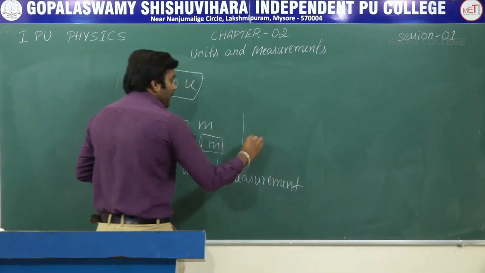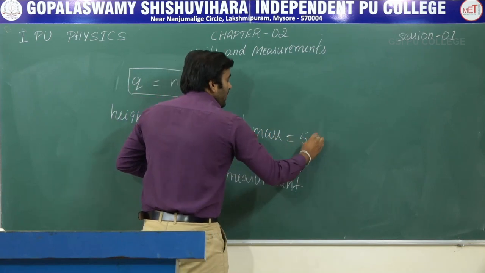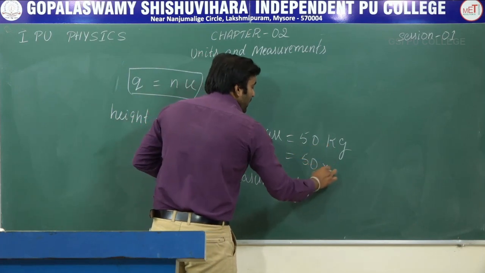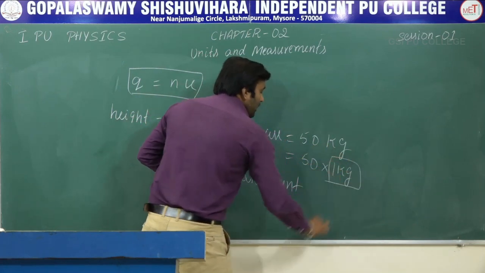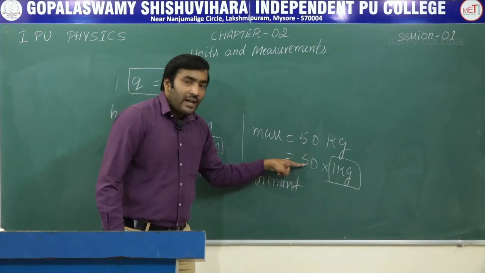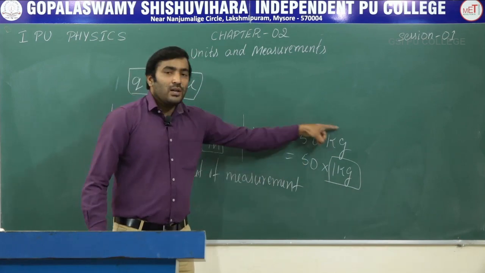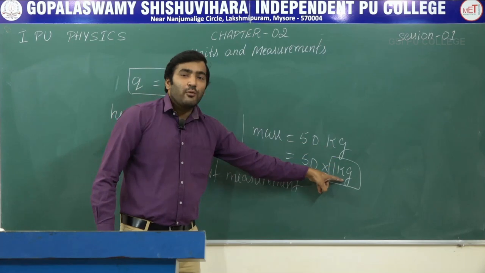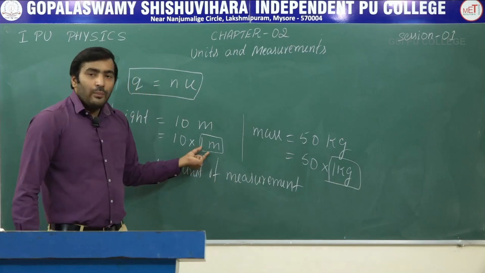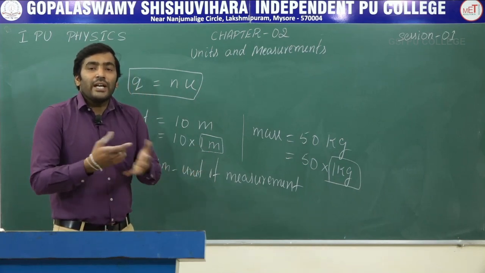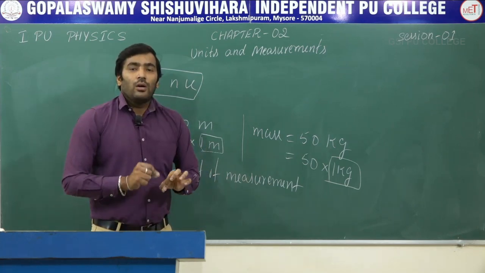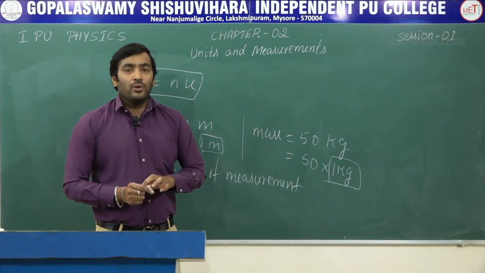Similarly, if I write one more example, mass is equal to 50 kg. How do we write this 50 kg now? 50 into 1 kg. Correct? So this 1 kg is a reference. 1 kg is contained 50 times in that quantity to get a total mass of 50 kg. That reference is nothing but a unit of that quantity. So this 1 kg or 1 meter, and even for force, if force is equal to 10 Newton, 1 Newton is contained 10 times there. That is why they are all called units. Unit is nothing but 1.